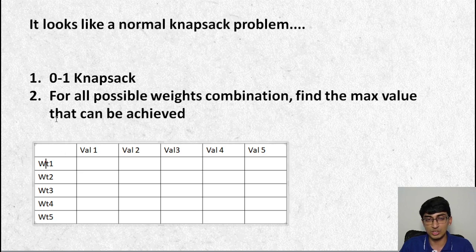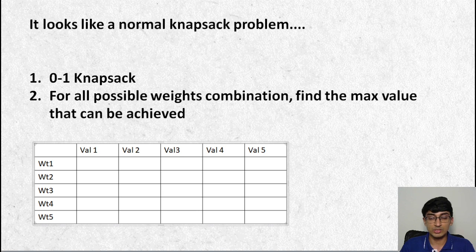Dynamic programming for the 0/1 knapsack, you'll keep all the weights over here, you'll keep all of the values over here, and you'll say, okay, if I had only weight 1, I'm not considering weight 2, weight 3 and all of that. If I had only weight 1, what are all the values that are possible to reach, right? If I had weight 2, what are all the possible values that I can reach, okay? If I had weight 3, what are all the possible values that I can possibly reach, and so on, right? So for each weight, we will get what are all the possible values I can reach.